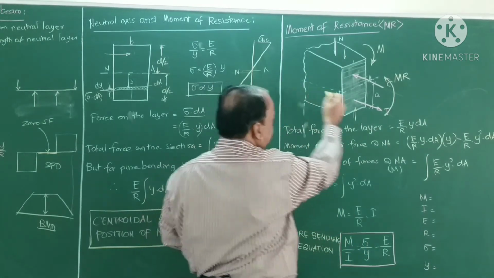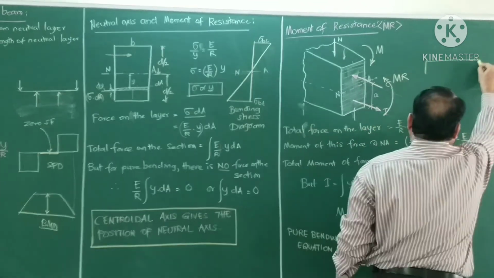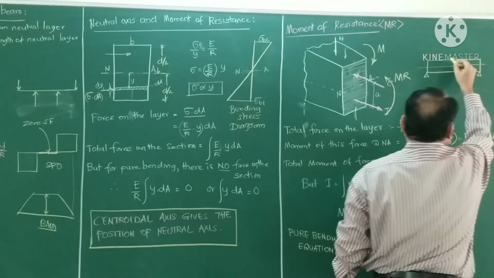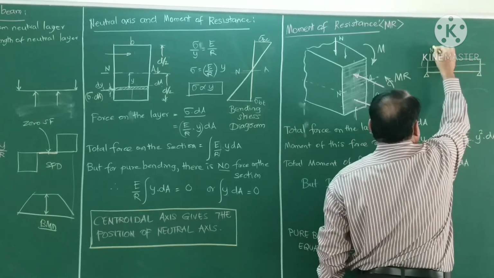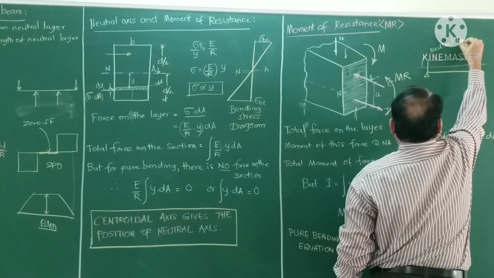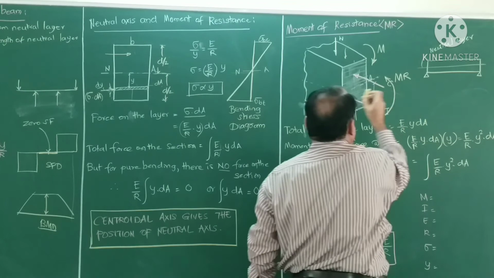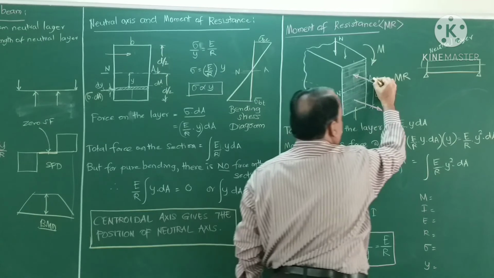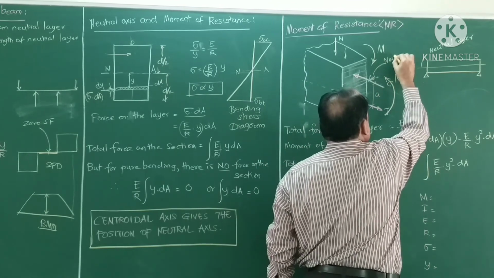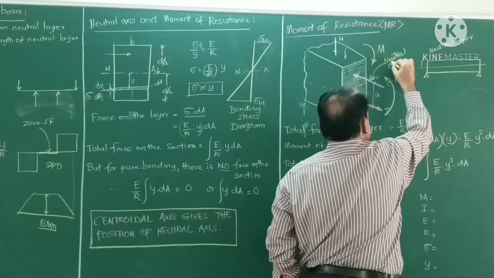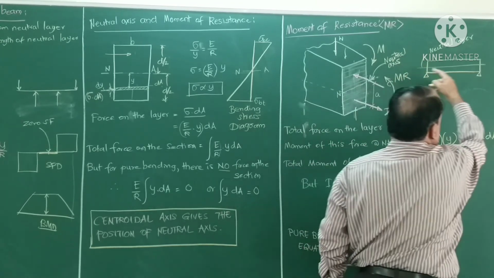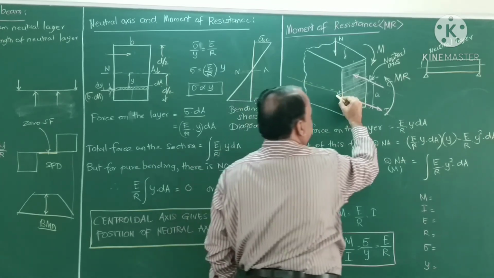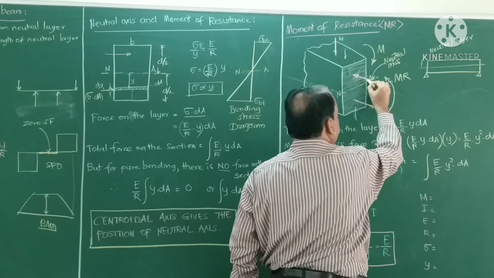Okay, so here if you take the beam with supports, the layer which is at the centroidal axis is called the neutral layer. And the layer crossing the neutral layer is called the neutral axis. So this is the neutral axis. Neutral layer is along the length of the beam, and if you take the cross section, this is called the neutral axis.